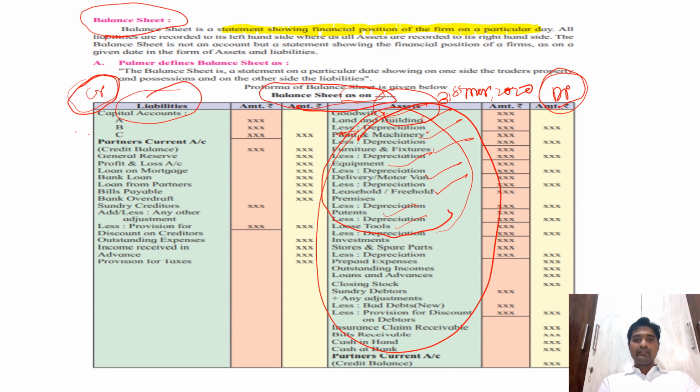After that, the investment. If we made some investment, this is again an asset. See, the basic thing is that assets means those things from which the amount is receivable in the future.